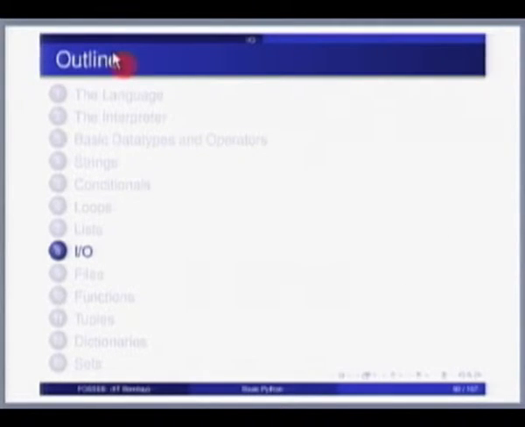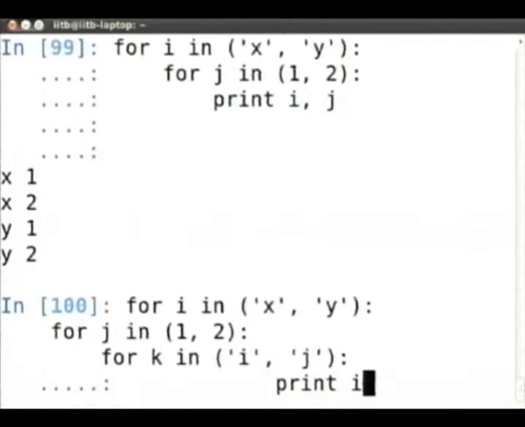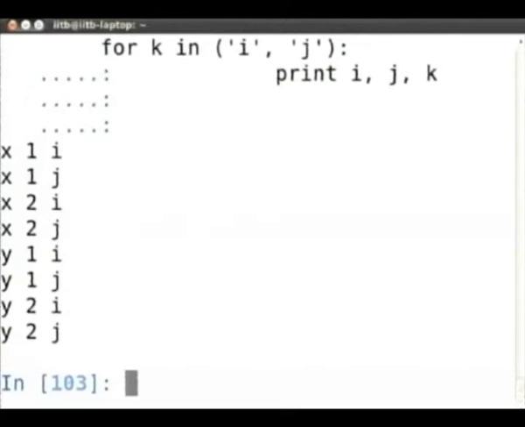Now, you can keep on going. So, you can clearly see that the innermost changes fastest.